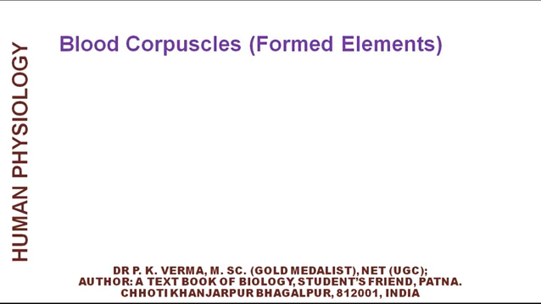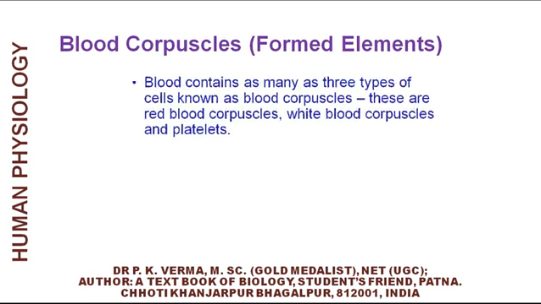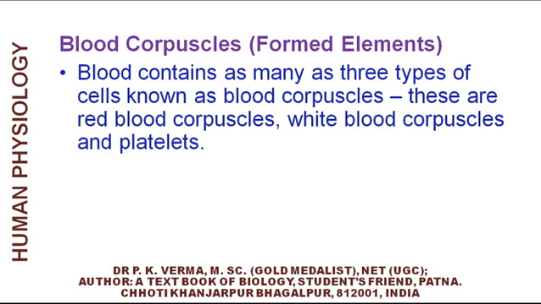Now come to the blood corpuscles. These are often called formed elements. Blood contains 3 types of cells known as blood corpuscles. These are red blood corpuscles, white blood corpuscles, and the platelets.